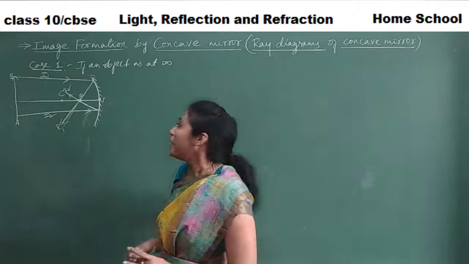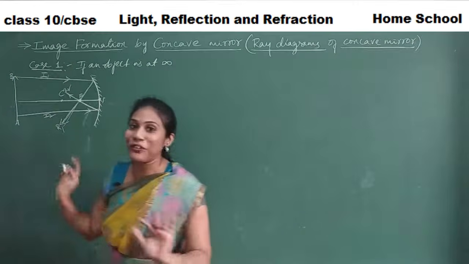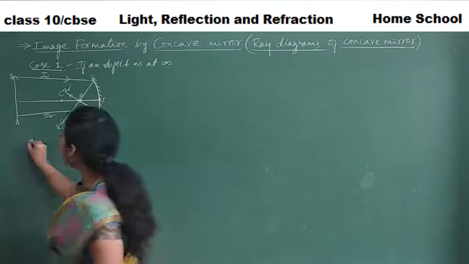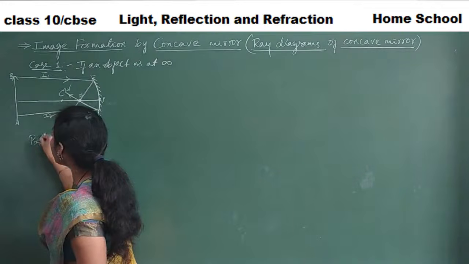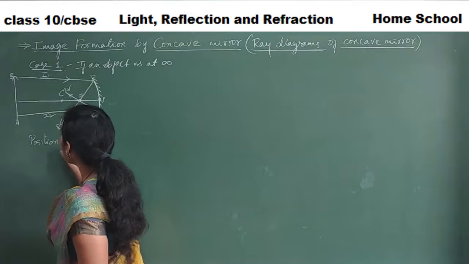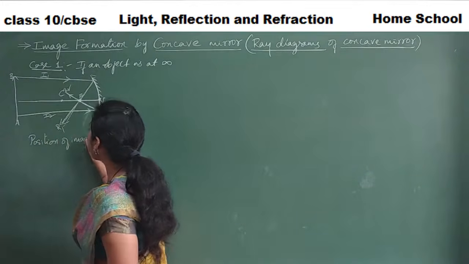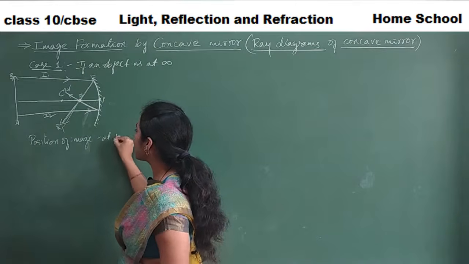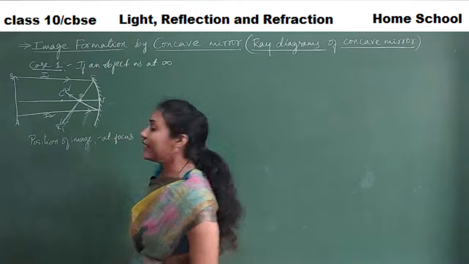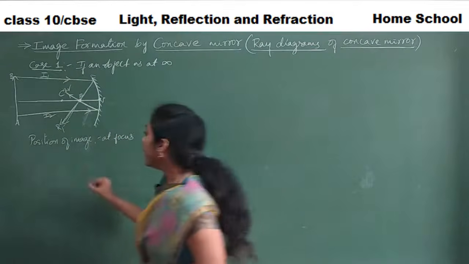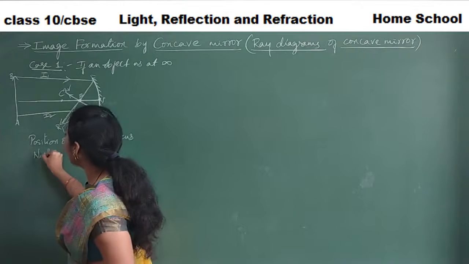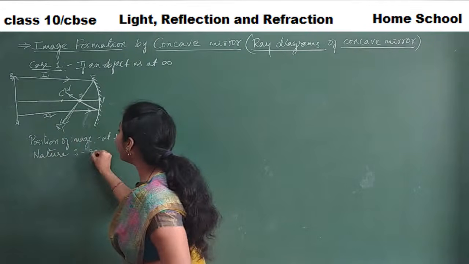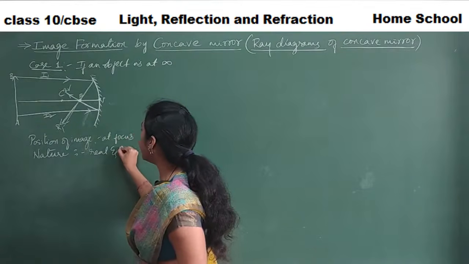Okay, so now let us write a few points that they can ask in the examination. The very first point is position of image. So what is the position of image? At what position is the image forming? At focus. Image is forming at focus, isn't it? And next, nature of image. Nature of image is real and inverted.